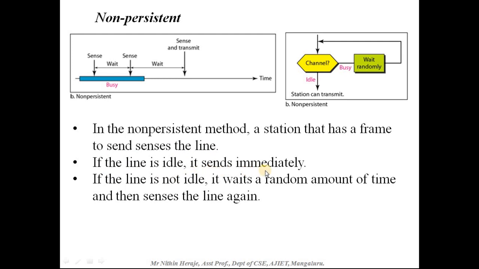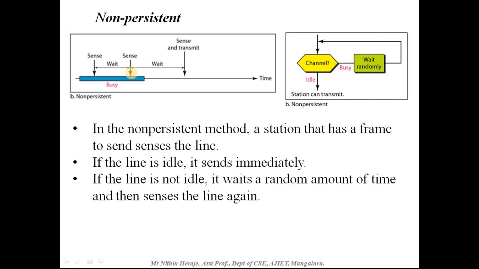If the line is idle, it sends immediately. If the line is not idle, it waits a random amount of time and then senses the line again. So if you look at this, it does not continuously keep sensing the medium. It senses the medium, then it waits for a time, and again it senses the medium.